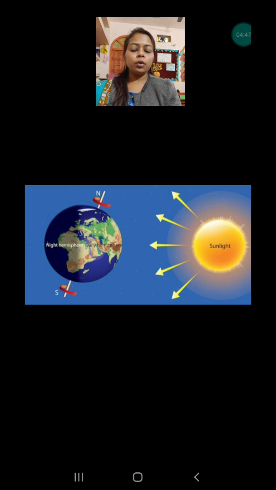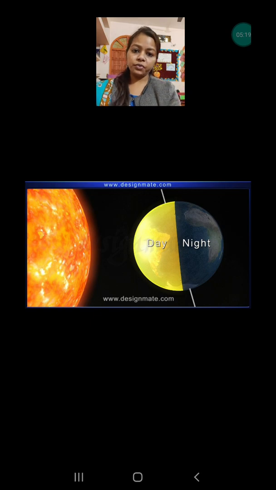In India or in other countries, the sunrise is happening at different times. So it doesn't mean the sun is hiding or coming. It is giving light all the time, but on different parts of the earth. So the part facing the sun will have the day, and the other part will definitely have the night. As you can see, the sun is giving sun rays equally on the whole part of the earth.